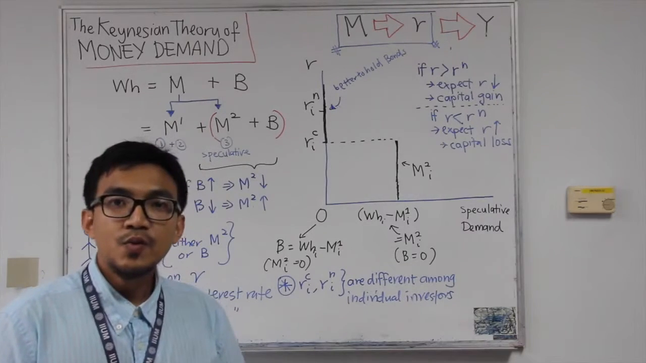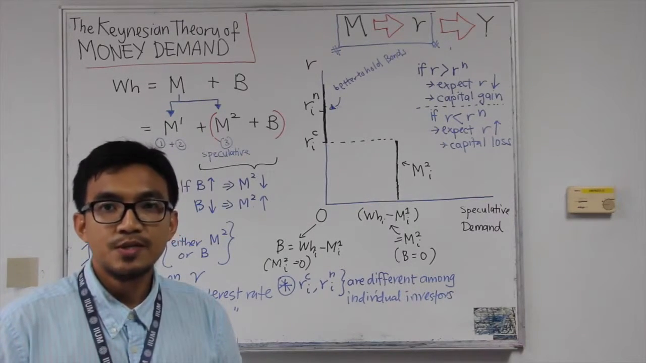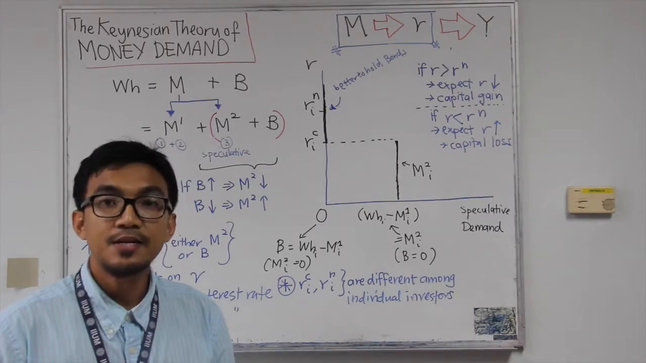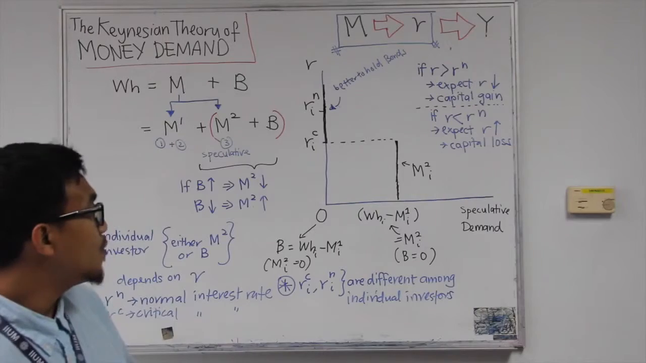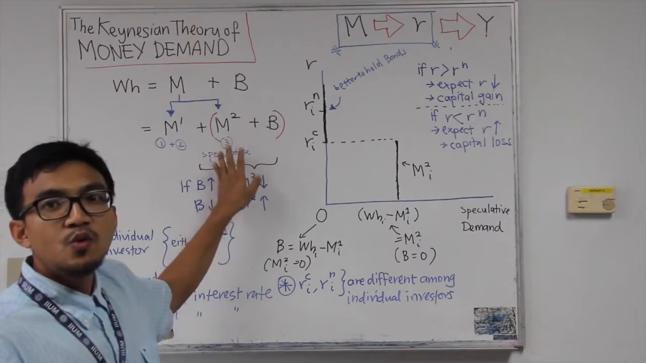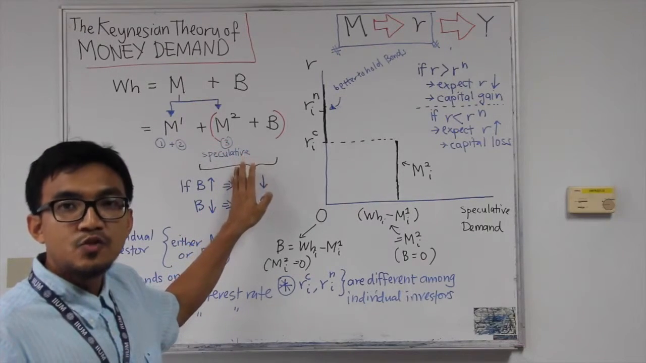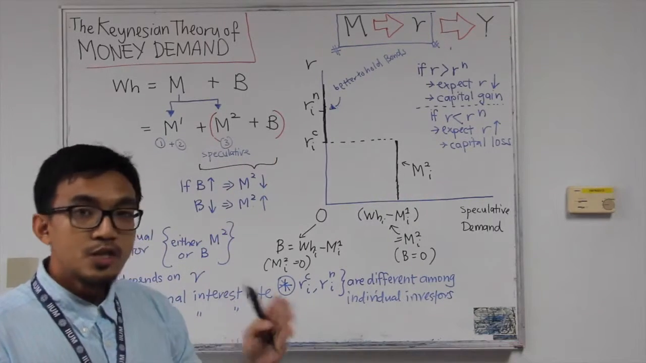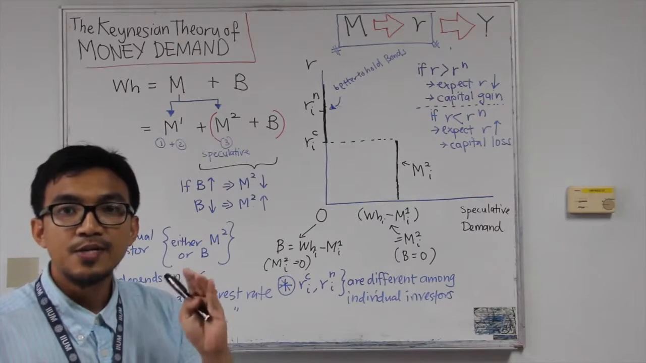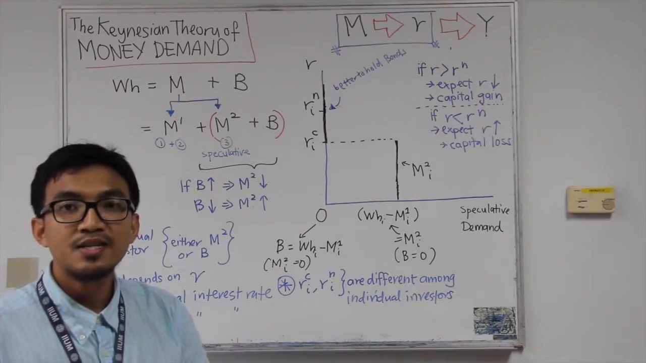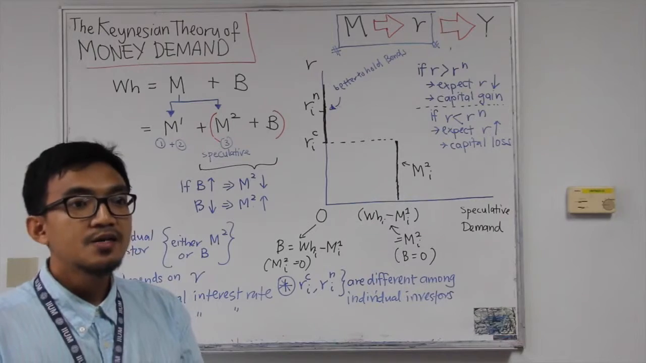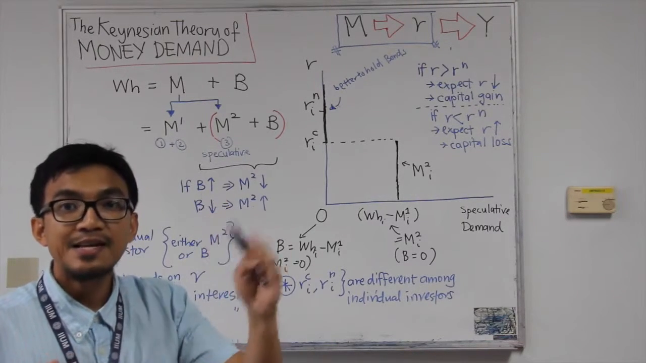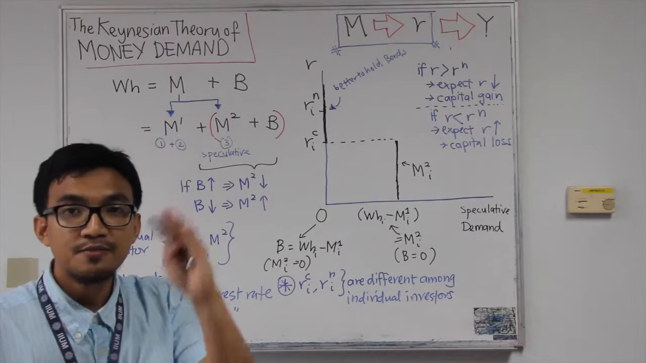So try to pay attention to what I'm about to explain. This will really explain how an individual investor will decide, for speculative reasons, whether to hold money or bonds, M2 or B. Each individual will have their own expectation, their own perception of what the normal interest rate is. Then they will compare the normal interest rate with the prevailing market interest rate.